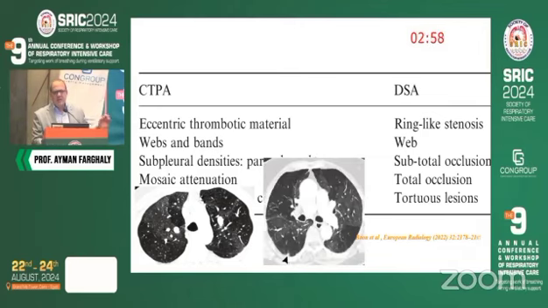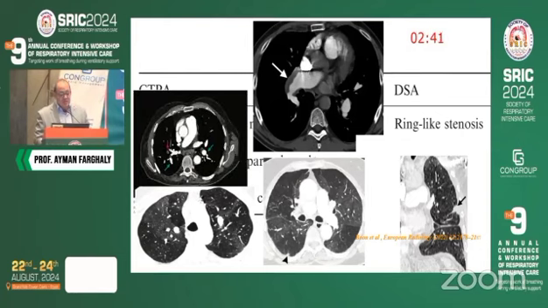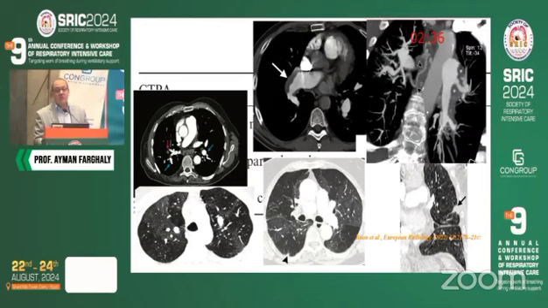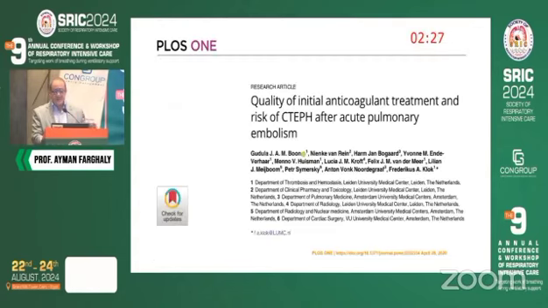If you have some peripheral shadows like this, it might be healed infarcts. If you find the thrombus lying on the wall, this is a sagittal thrombus. It is not acute embolus. So be careful about this patient. Of course, the webs and the cutoffs are also very characteristic for chronicity. If you find tertiary veins and the collaterals, this denotes that we have a long-standing obstruction, and this is a CTEPH. So these are some signs in the radiology that can tell you that you might have it.